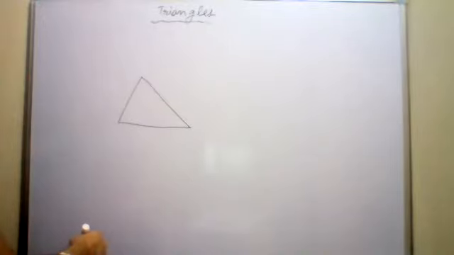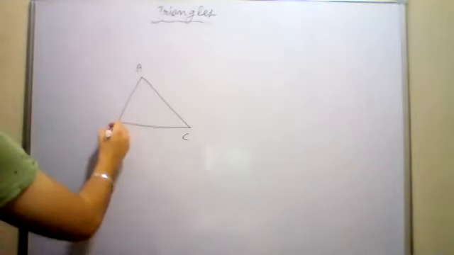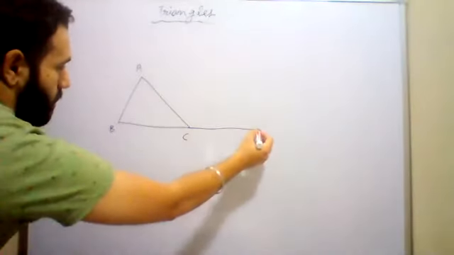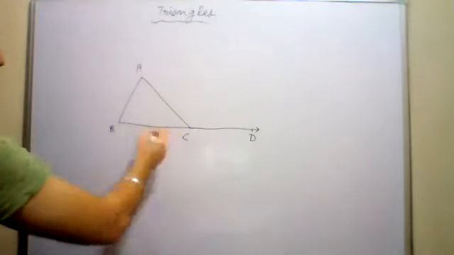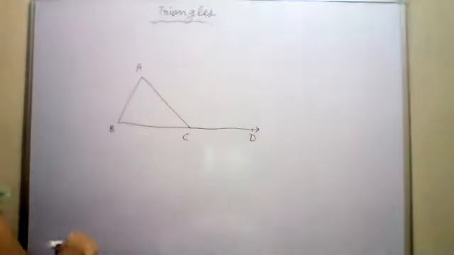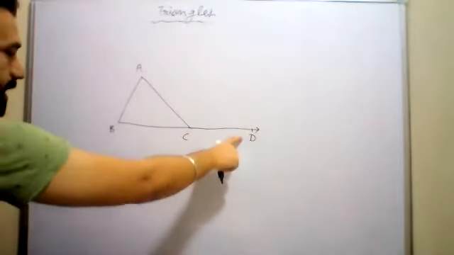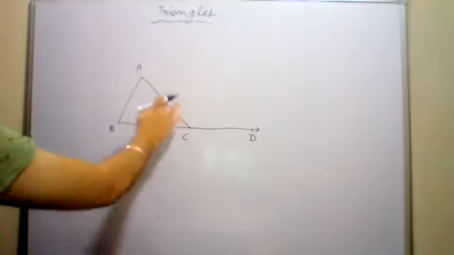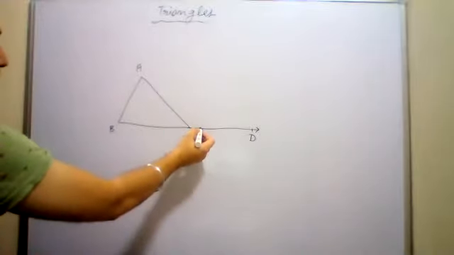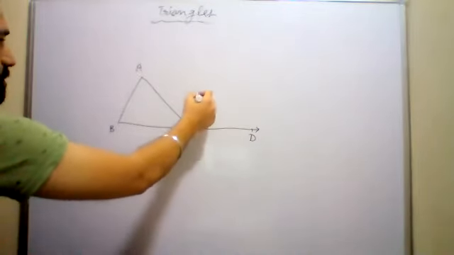In this triangle ABC, if I produce any one side of the triangle, suppose I produce the side BC further up to point D. Now the angle formed between the produced side and the other side of the triangle, which is AC, is known as the exterior angle. This is known as an exterior angle.